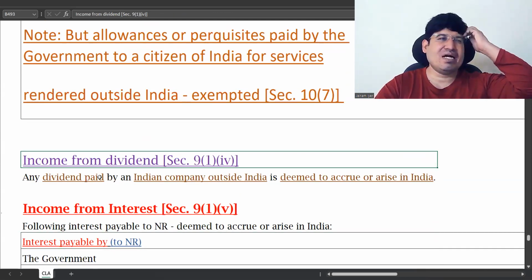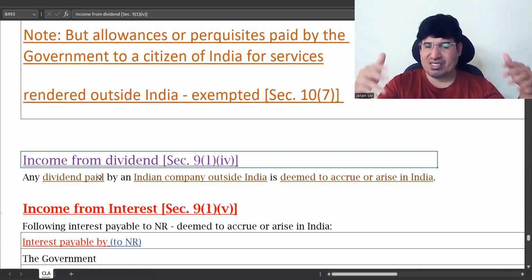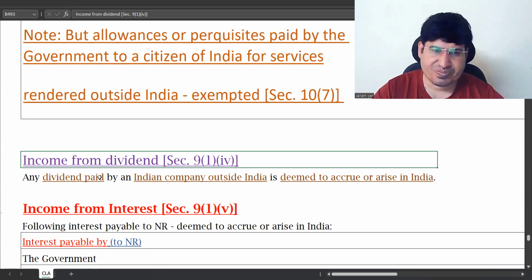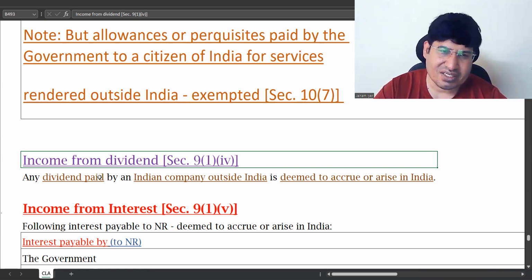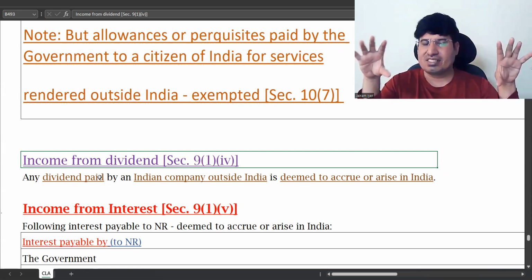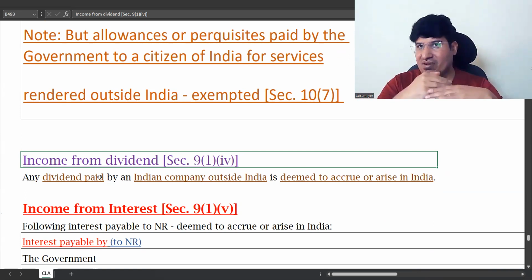Okay, there's that little part in between where you have income from business connection in India, significant economic presence. But just go through it two, three times. If you have any doubt, you can ask me. As I said, that is not that important, so you need not worry about that. In this chapter, what is important for you is the incidence of tax table. That is the part which is important.